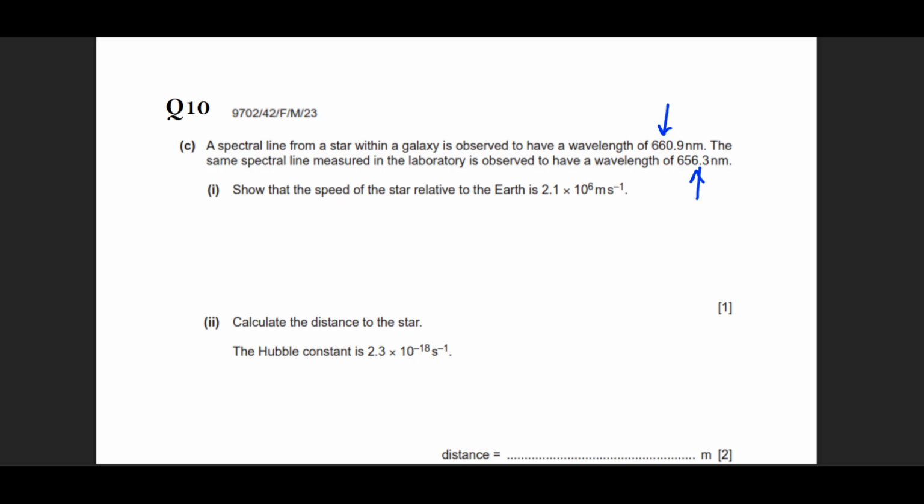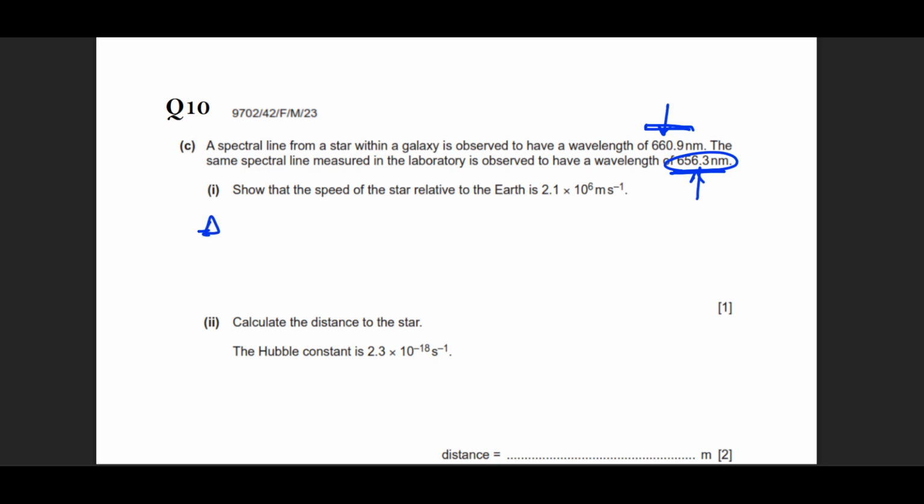And just to put it into plain perspective, you see, the wavelength observed at the Earth will always be a smaller number. And the wavelength observed from a distant star will always be a greater number because they are all shifting towards a larger value. Or you can say they are getting closer to the wavelength of the red color. That's why we call this redshift. So no need to worry about subtracting this value from this value. This is your true value, 656. This is what you should have gotten.